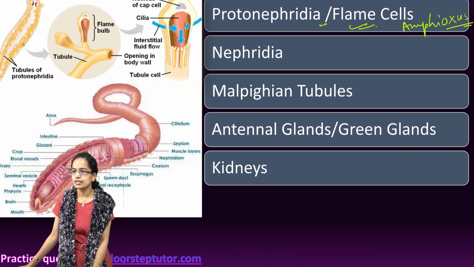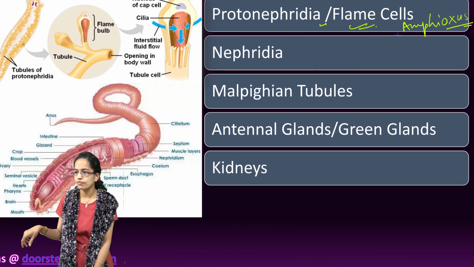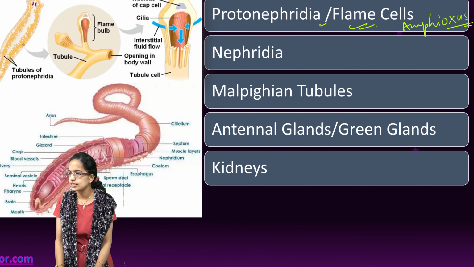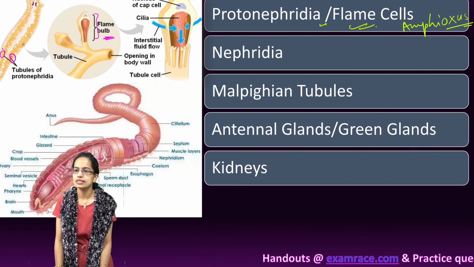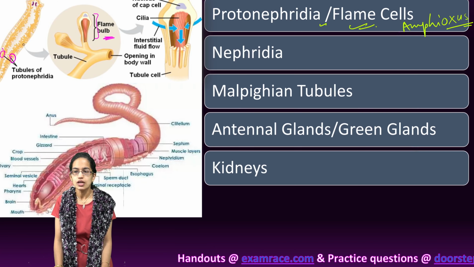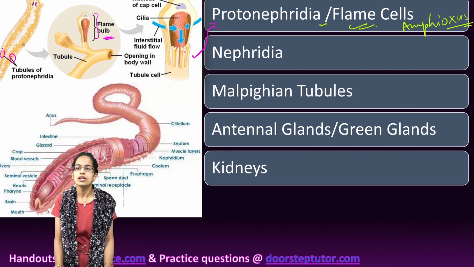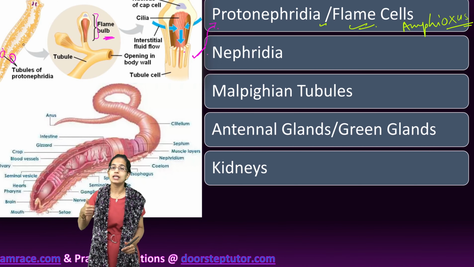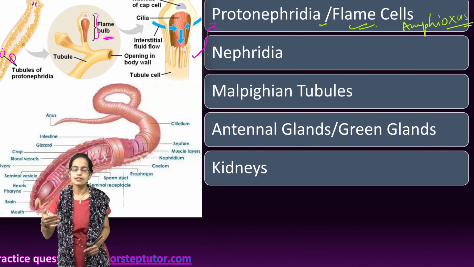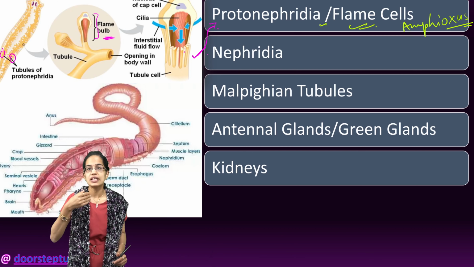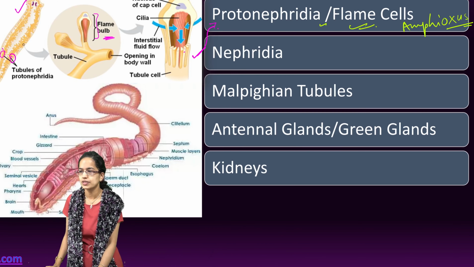Now let's say here we have the body of a planaria or flatworm. Here you can see the tubules, and these tubules, which can be zoomed out here, have the flame cells, and this is the further structure of the flame cells. This is an example of protonephridia. Protonephridia, I repeat, is seen in platyhelminthes. A good example is planaria or flatworm, as we can see here.